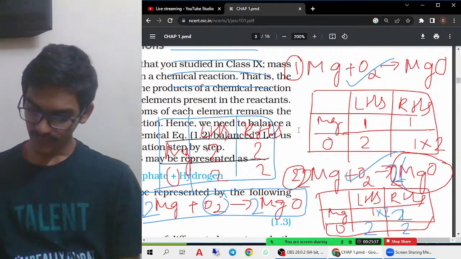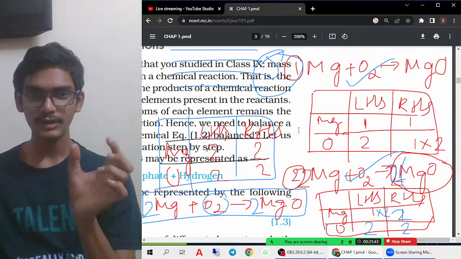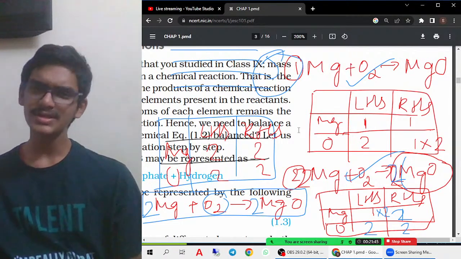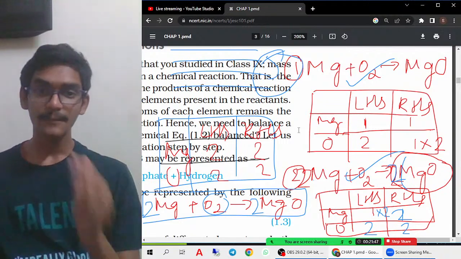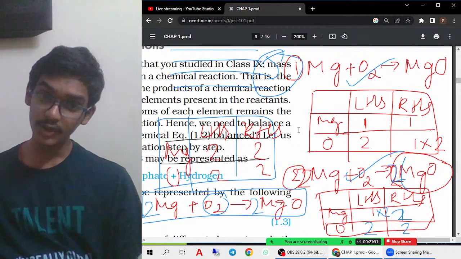For example, if this is asked as a 5-mark question, each one will have 1 mark only. They'll not check the process; they'll only check the final answer. So it is not required to write out the process. You can just do mental calculation. If you are perfect and thorough, you can do mind calculation also.